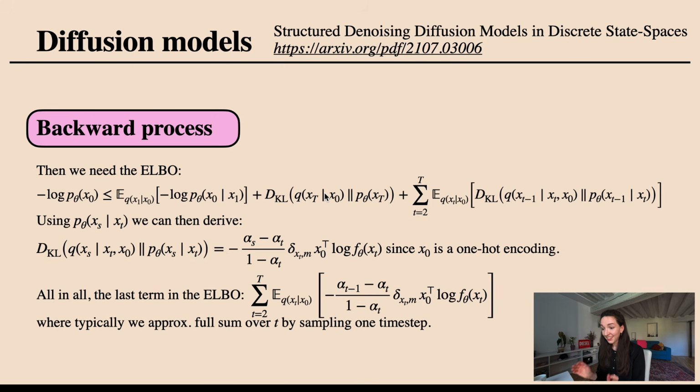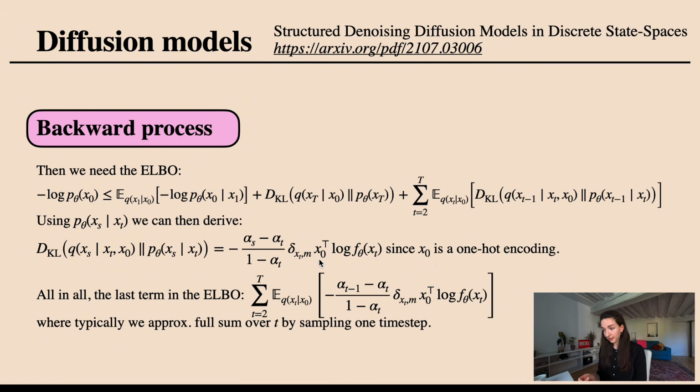Okay, we're almost at the loss. To get to the loss, we would then basically use this evidence lower bound, which I won't go into detail here, but it's this very standard upper bound on the negative log likelihood of our sequence, which basically gets decomposed into these KL distances. And the term specifically of interest is this last term that we have here on the right-hand side, for which we can actually derive, if we use this parameterization that we just chose for p, and we use the q that we had also derived, that this KL distance between the q and the p is equal to this guy that we have here,